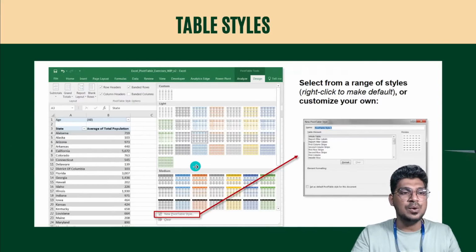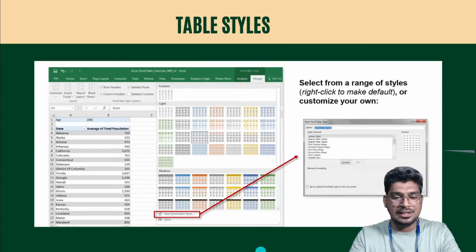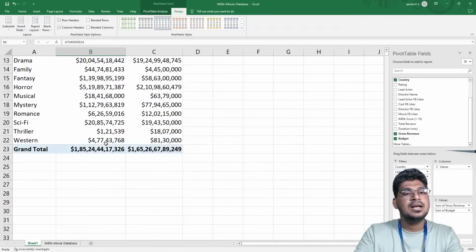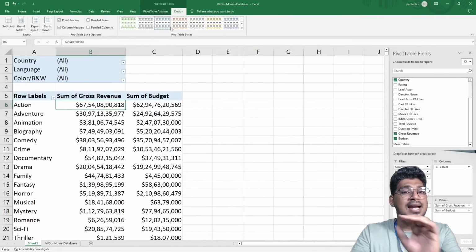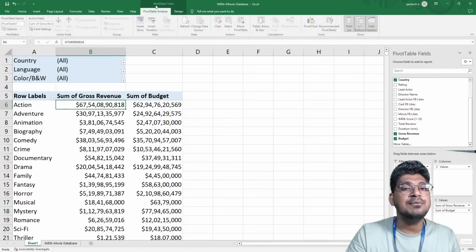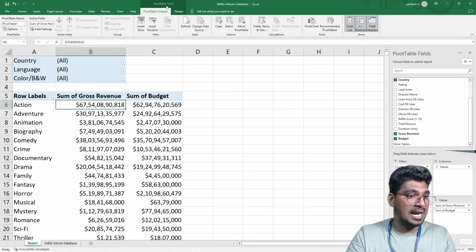Okay, so now I'm going to show the demo for this. Just click here, and right now you can see several options. First you have to see this particular pivot table style.